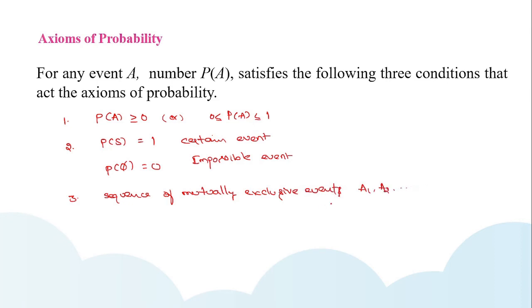Since they all are mutually exclusive, I can take the condition as Ai intersection Aj is equal to phi, where i is not equal to j.